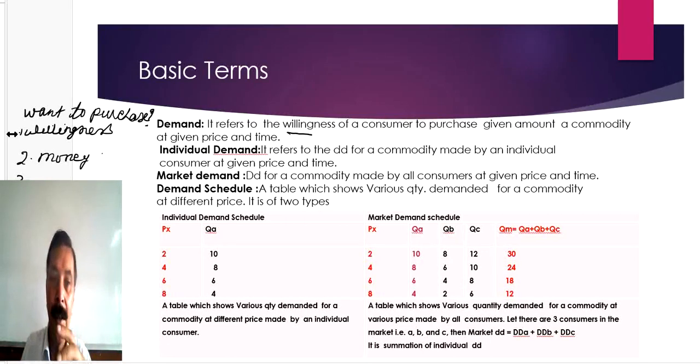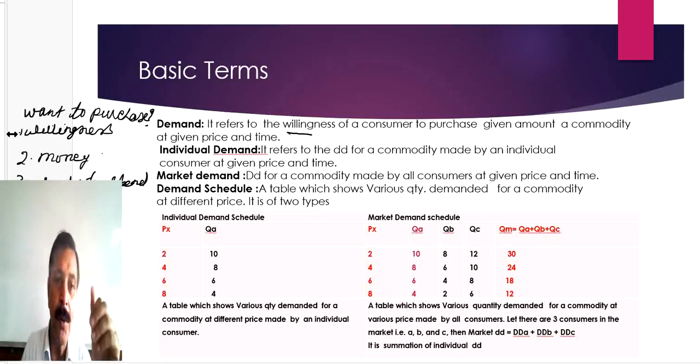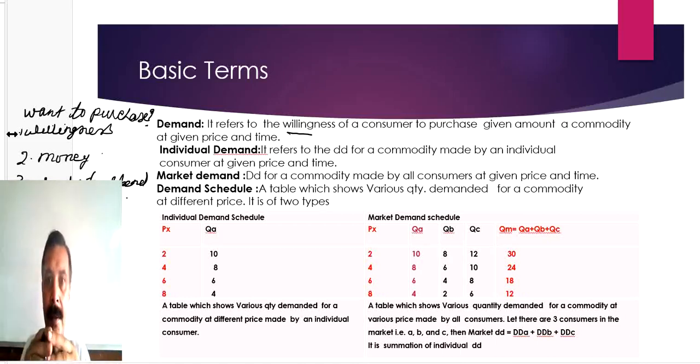Means you must be ready to part with the money, or simply I can say that you must be ready to spend the money. In absence of any one component, that will remain a desire or dream. That will not be called a demand.